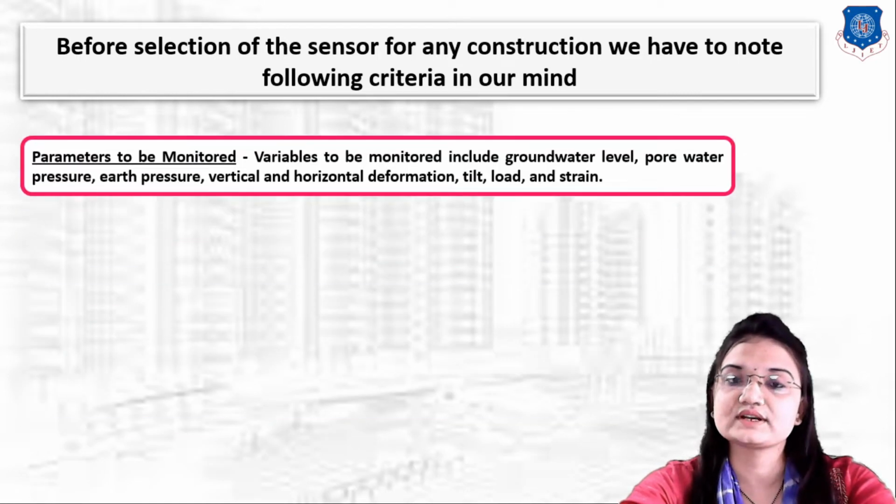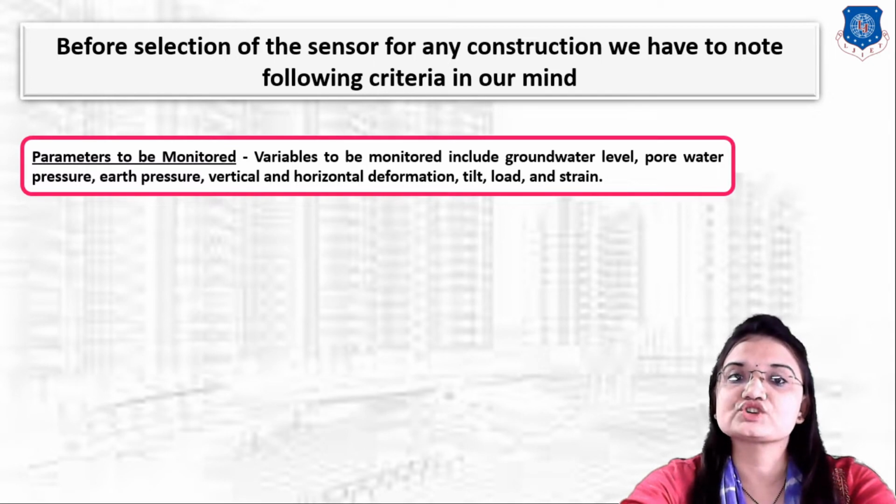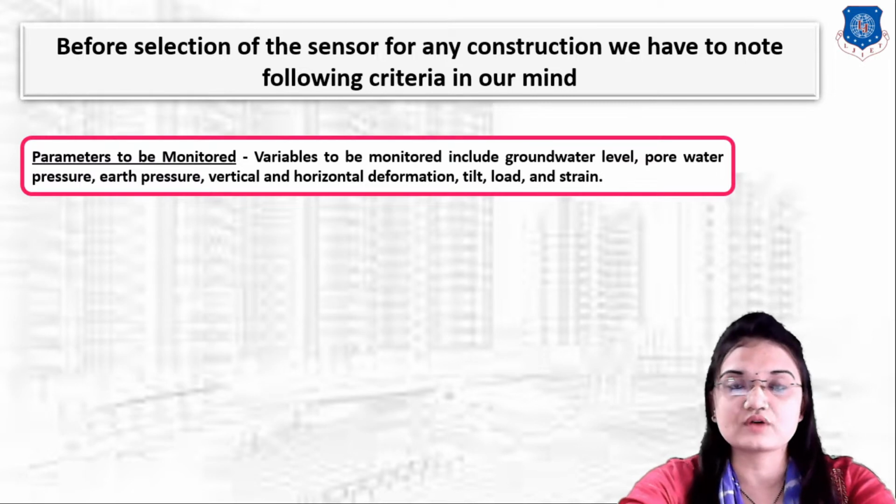First one is the parameter to be monitored. Here, first of all, we have to be clear about which type of parameter we are going to monitor or measure. Those parameters are ground level, pore water pressure, earth pressure, vertical and horizontal deformation, tilt, load and strain. So first of all we have to be clear about which type of parameter we are going to measure before the selection of any sensor.